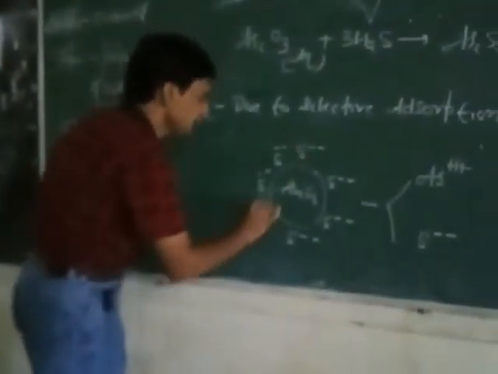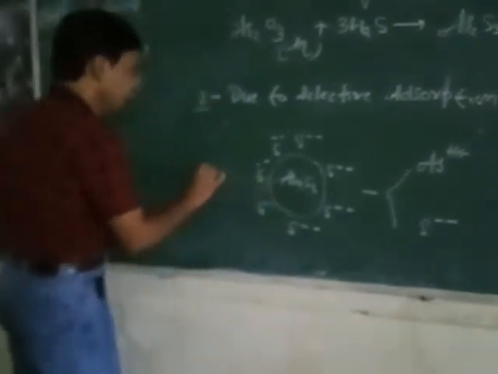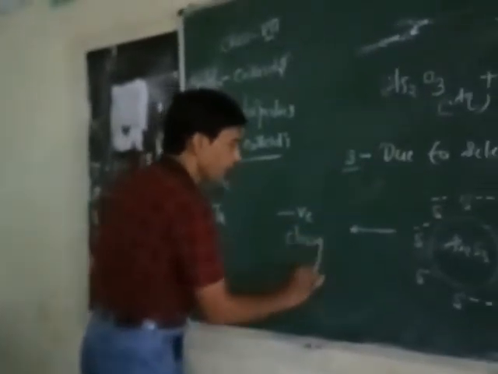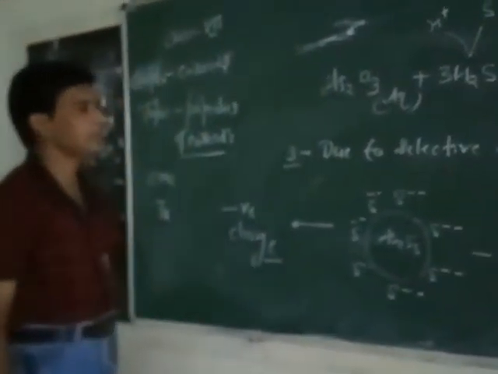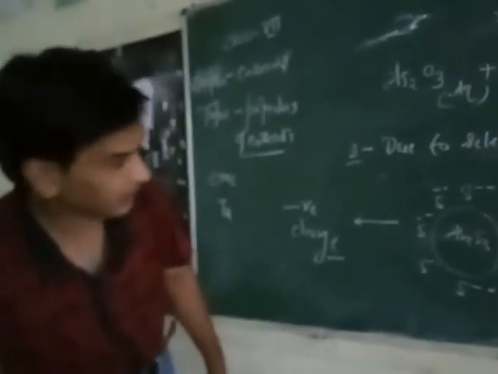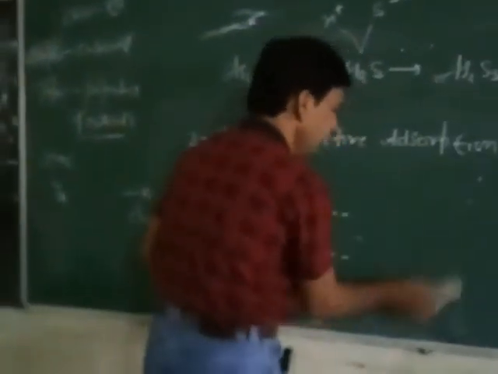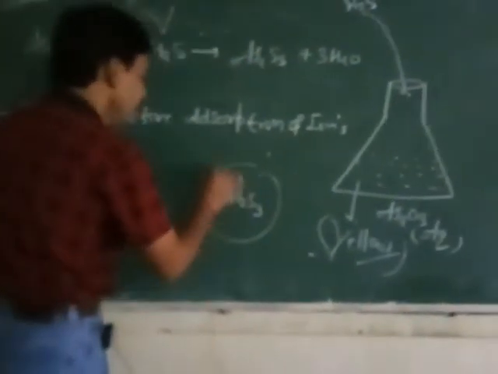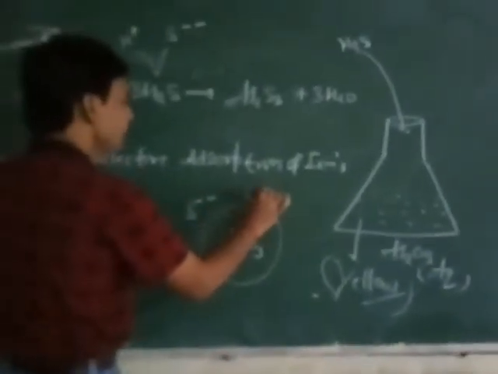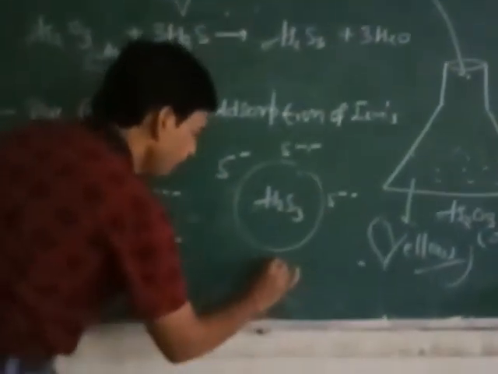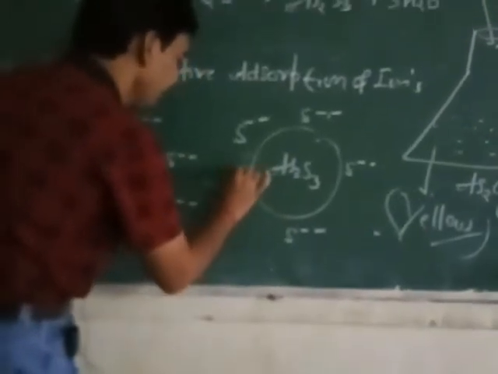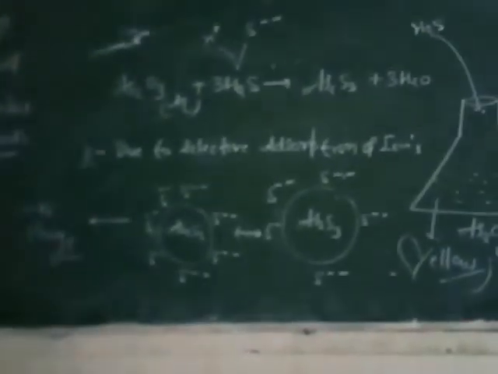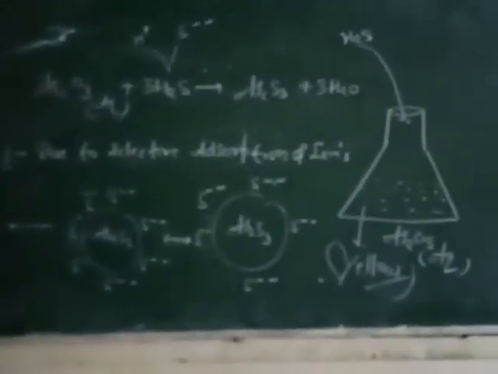Then arsenic sulfide turns into negatively charged colloidal particles. That is the cause why arsenic sulfide is negatively charged. If one particle is negatively charged, then definitely the second particle of arsenic sulfide is negatively charged. The negative charge and negative charge always repel each other. When they repel, the colloidal particles are always in motion. That is the cause why the colloidal particles are always mobile.